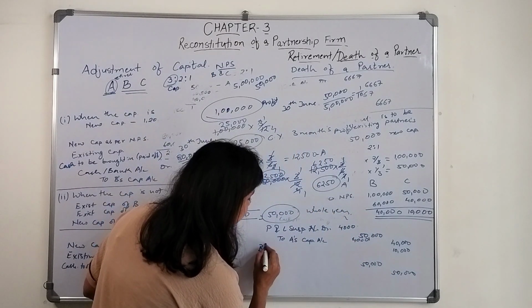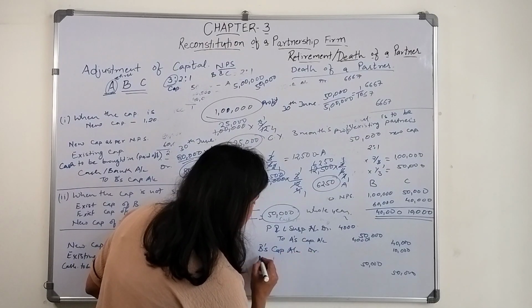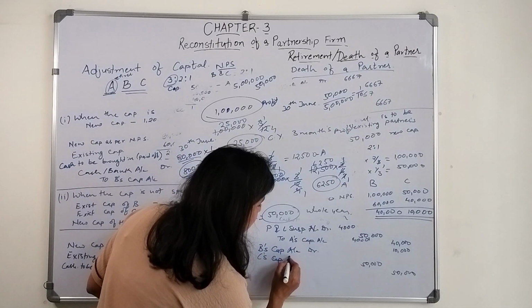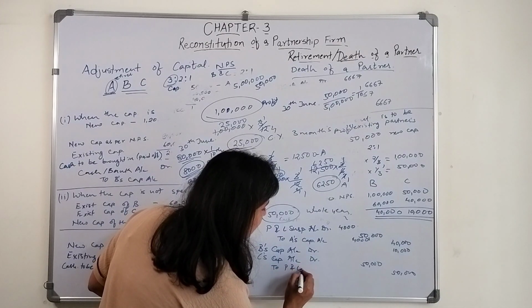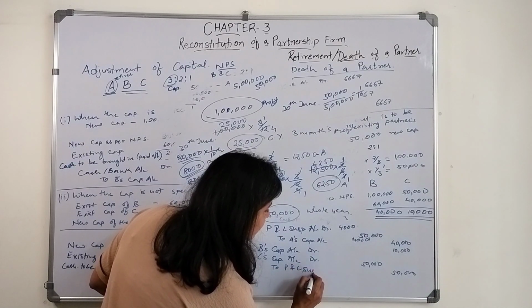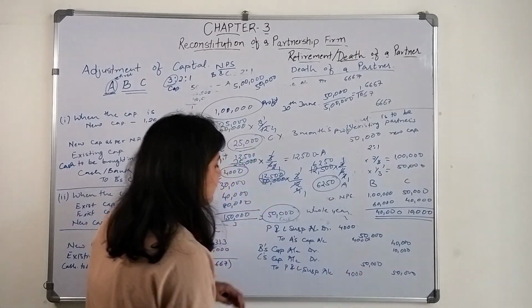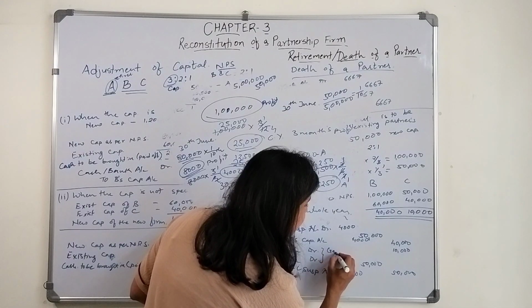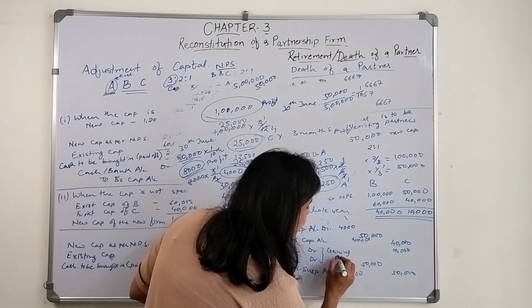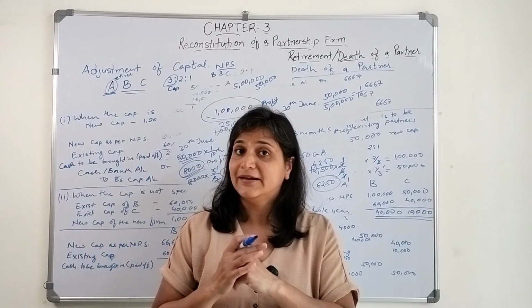So the next entry will be B's capital account debit, C's capital account debit to profit and loss suspense account. This account we will close, and B's and C's capital accounts will be debited based on their gaining ratio.